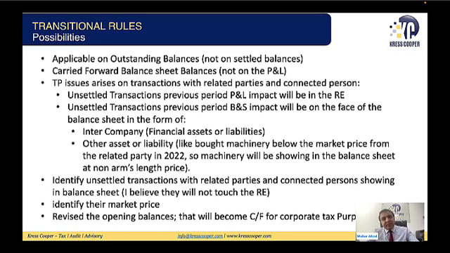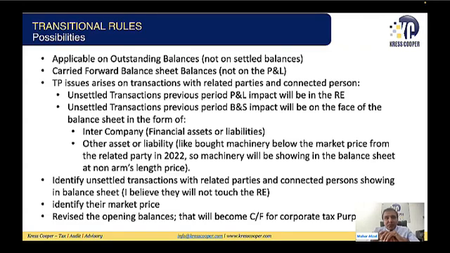But with the passage of time, the value of the asset or the value of the liability might have changed. If the market value of the asset is different from what is reflected in the closing balance sheet, we need to bring it up to the market value. This is a transaction with a third party. It was not a transaction with a related party or a connected person. So there is a possibility that a third party transaction is also not reflecting the market value, the fair value. We need to convert that amount into the fair value as well by considering the arm's length price.